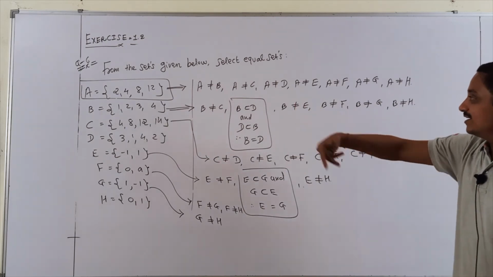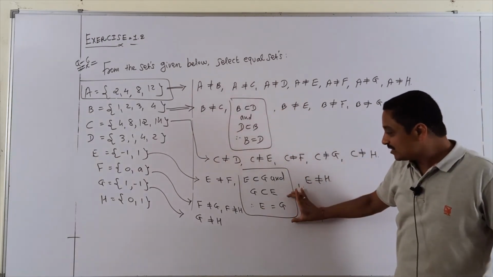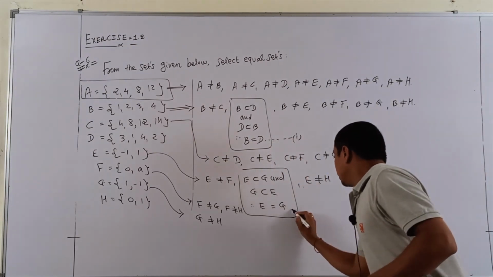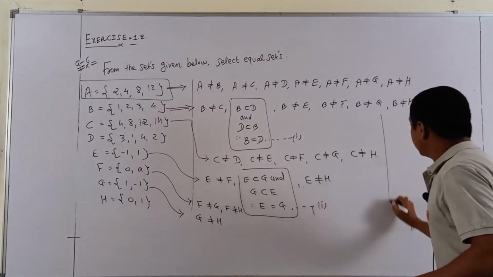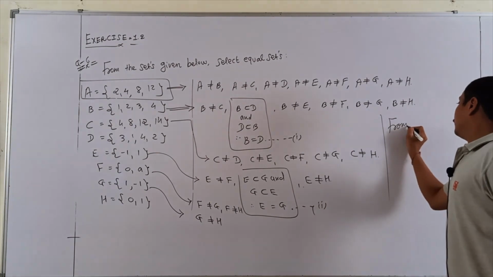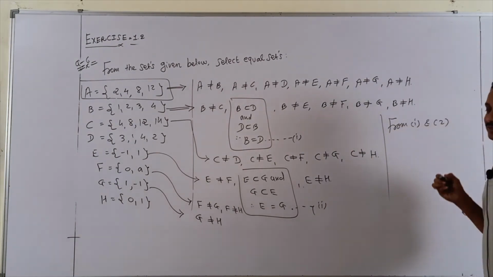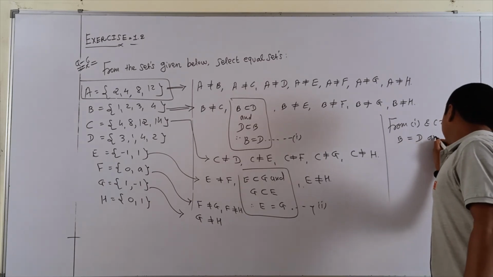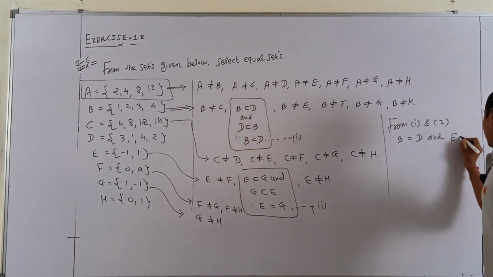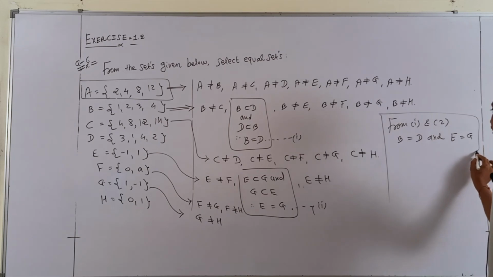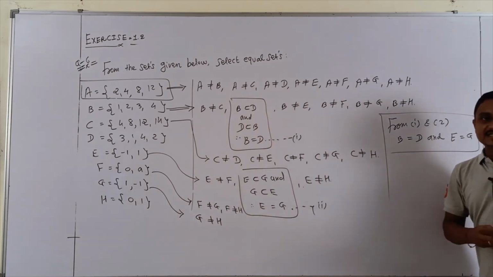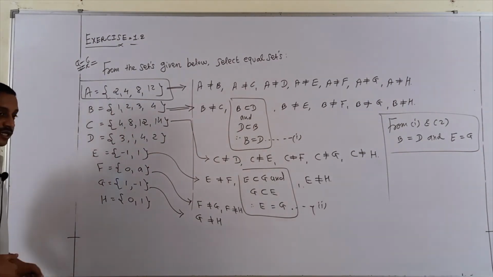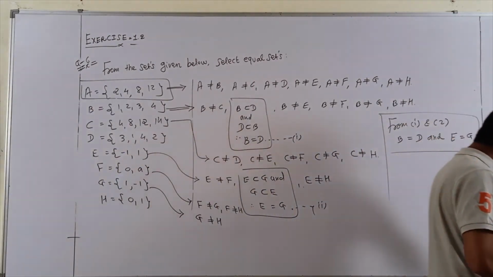Finally, students, out of this whole numerical, you judge B equal D and E equal G. Mention here statement 1 and here statement 2. So lastly I write down from 1 and 2. Yes, students, 1 and 2. B equal D and what is next? E equal G, and that's why I happily completed this exercise 1.2, question number 6.